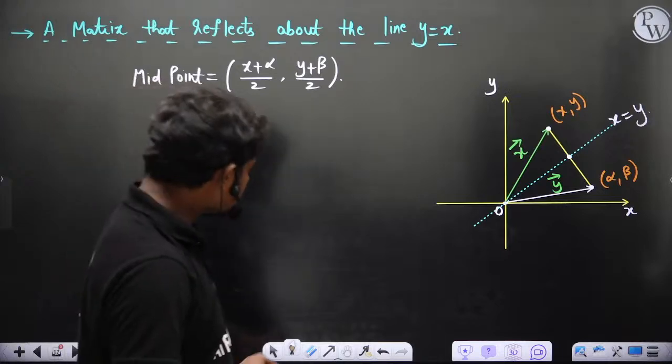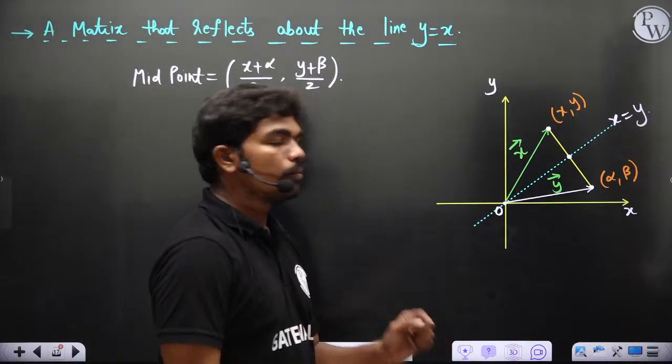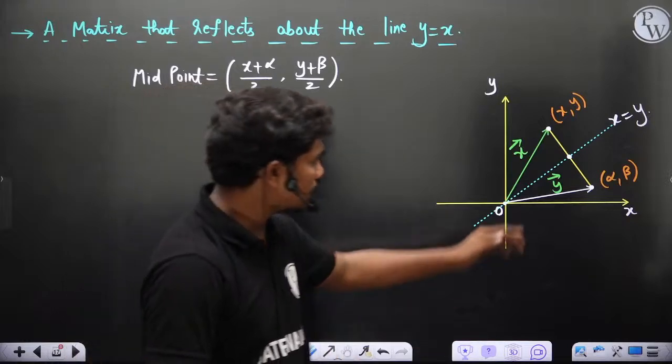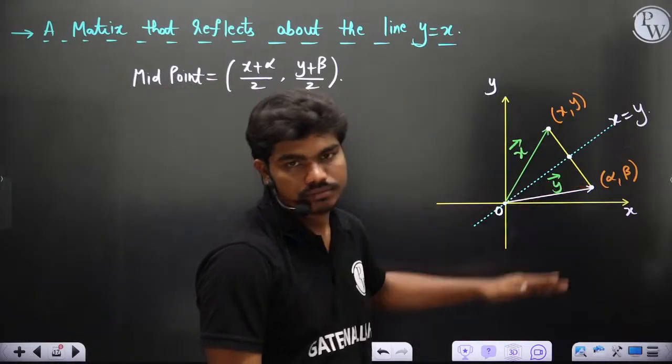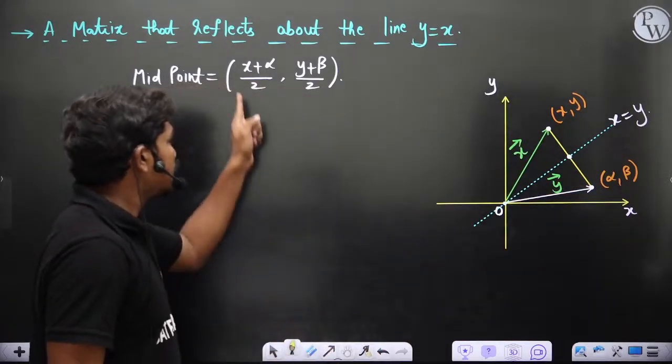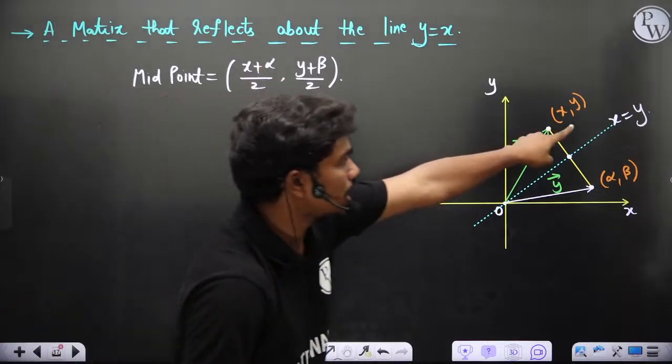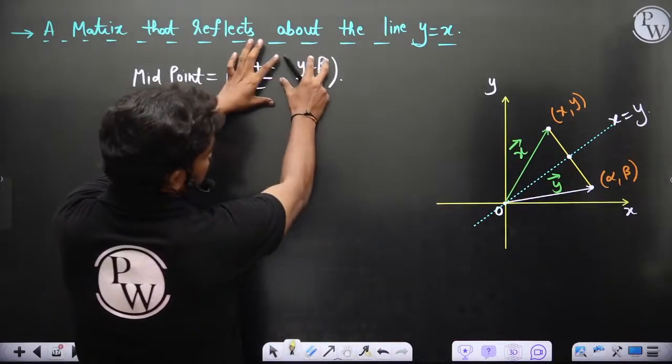Now, this midpoint is (x plus alpha)/2 and (y plus beta)/2. Does reflection mean rotation? Yeah, of course, okay? Without changing the length, we are actually rotating. That's it, okay? Now, let's see. If this is (x plus alpha)/2 and this is (y plus beta)/2, this point should lie on the line x equal to y, which means these two coordinates should be equal, okay?